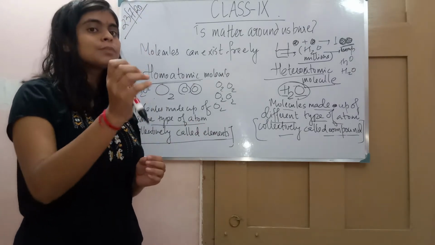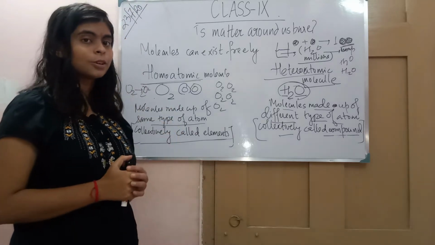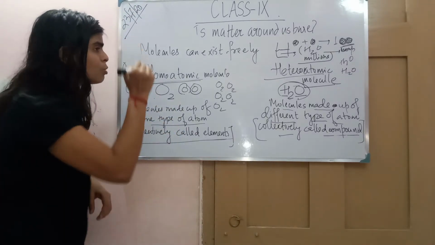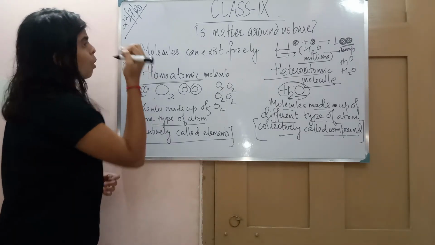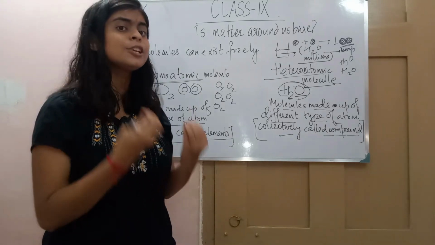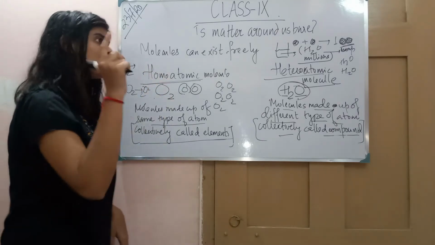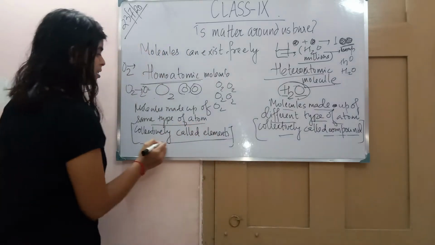Does it give any new substance? No. Even after breaking, আমি অক্সিজেনকে যদি আরো ভেঙেও দিই, even after breaking I am getting oxygen only, not any new atom. Since I am getting only one single kind of atom, we call it an element.